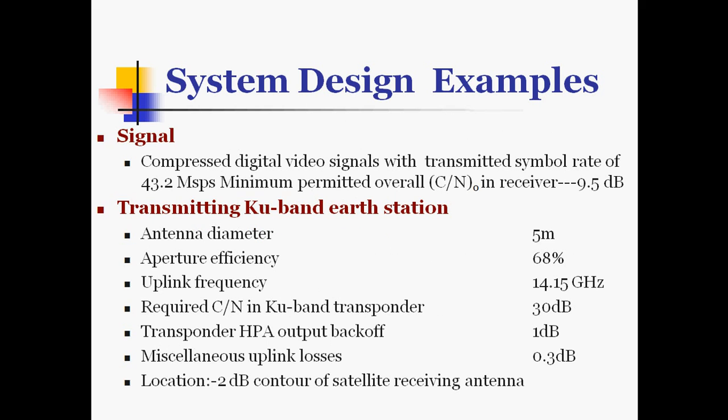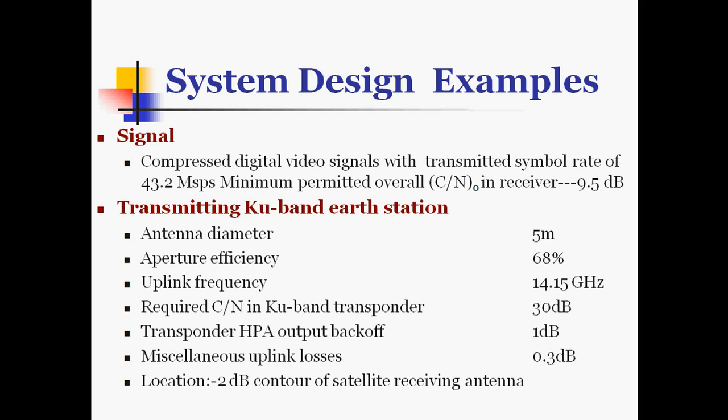Now we are going to see the system specifications, that is compressed digital video signals with a transmitted symbol rate of 43.2 MSPS, and minimum permitted overall carrier to noise ratio in the receiver is 9.5 dB.